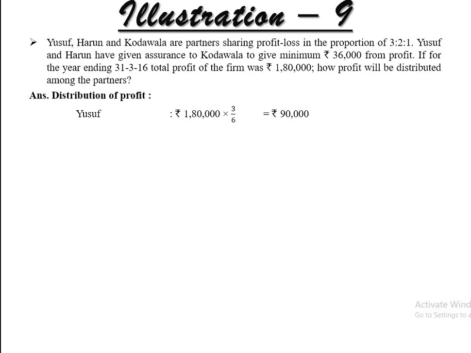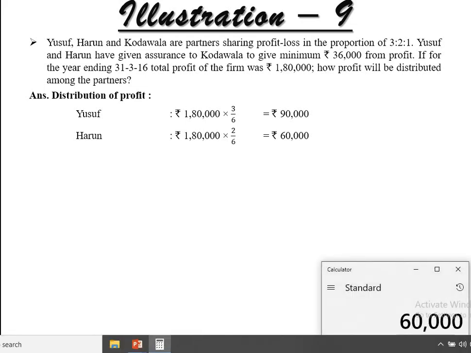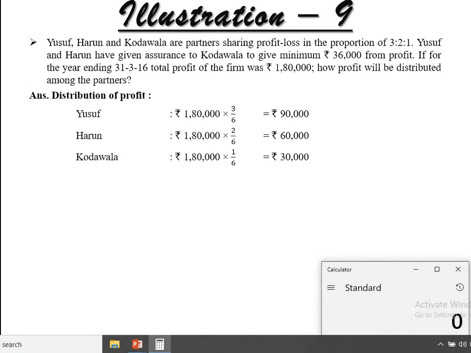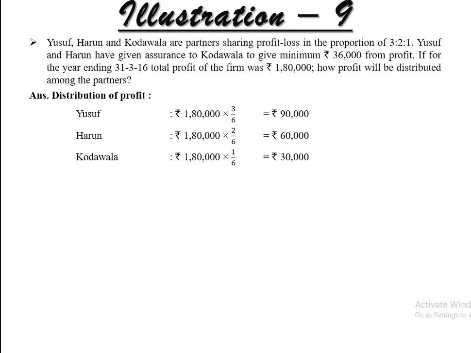So first one 90,000, next one Harun's ratio 2, so 30,000 into 2, 60,000, and last one Kodawala's ratio is 1, so by default 30,000 is there, right? Or you can find it on the basis of 1,80,000 into 1 by 6, that is 30,000. So they distributed easily 90,000, 60,000, 30,000, but the thing is here,